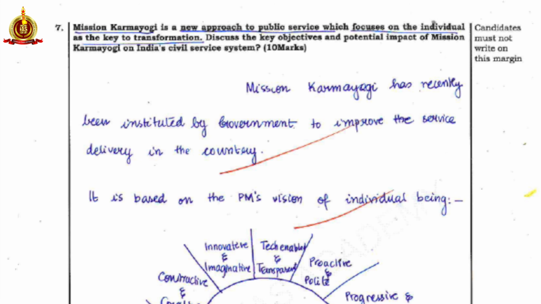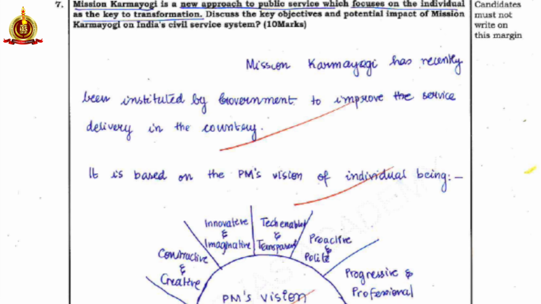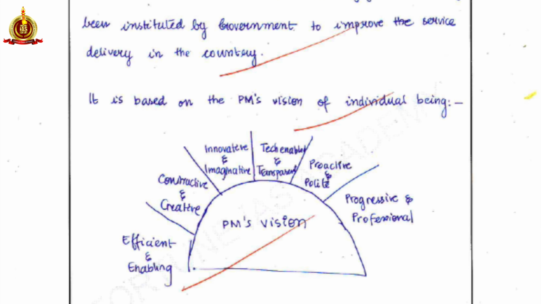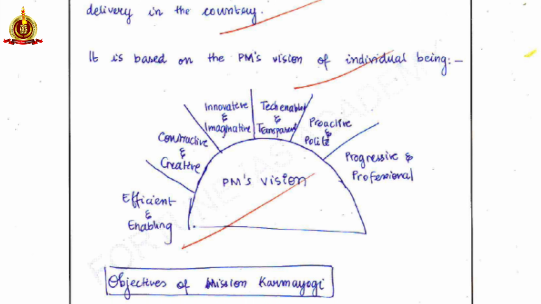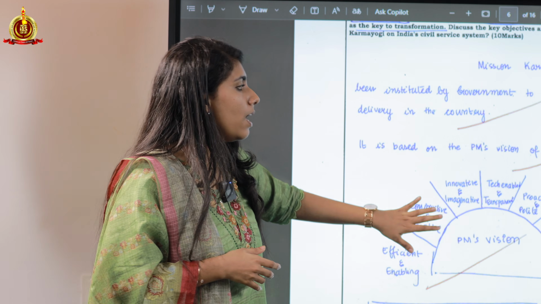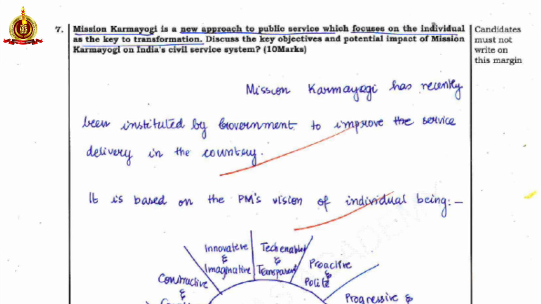In the document itself, it was mentioned that there is the PM's vision of an individual having all these different qualities: efficient and enabling, creative and constructive, innovative and imaginative. This figure was there in the government document itself. Because I had looked into that document, I was able to bring it here, and it correctly fit into the rhetorical statement in this particular question.